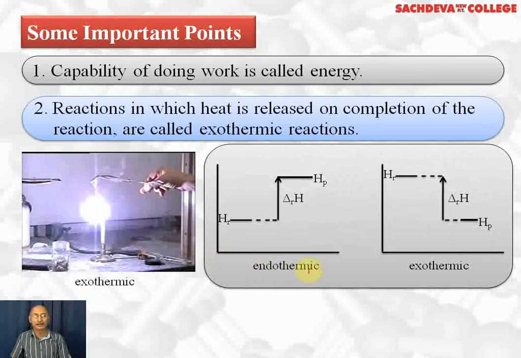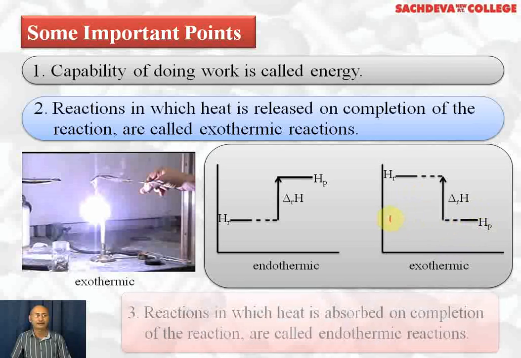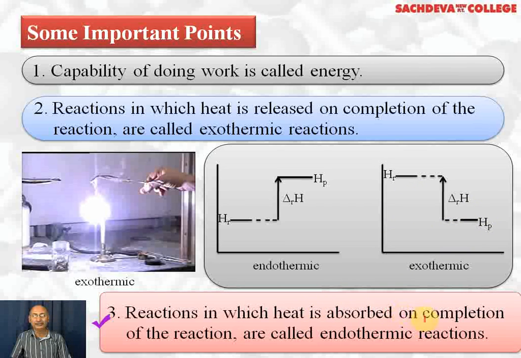Here we have shown you an endothermic reaction, where the enthalpy of the reactant is lower than the enthalpy of the products, or the enthalpy of the product is greater than the enthalpy of the reactant, so delta H of the reaction is positive, which is equal to Hp minus Hr. In an exothermic reaction, represented graphically, Hp is lower than Hr, so delta H will be negative. Reactions in which heat is absorbed on completion of the reaction are called endothermic reactions.